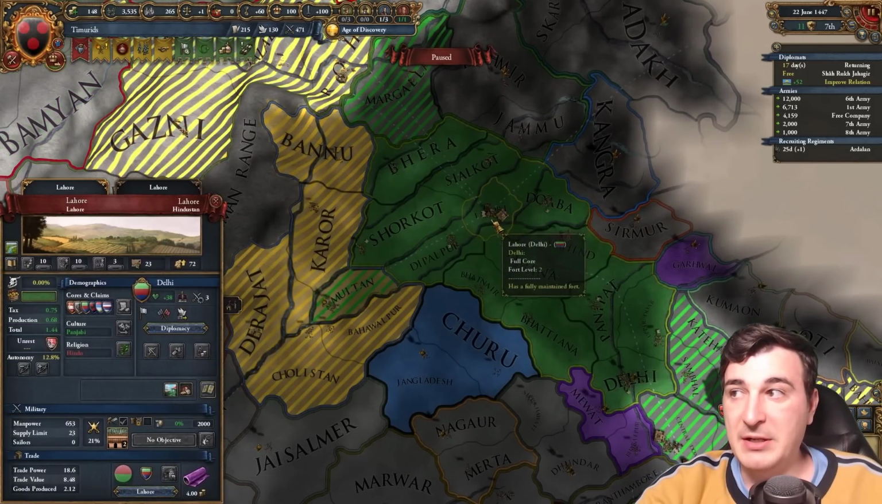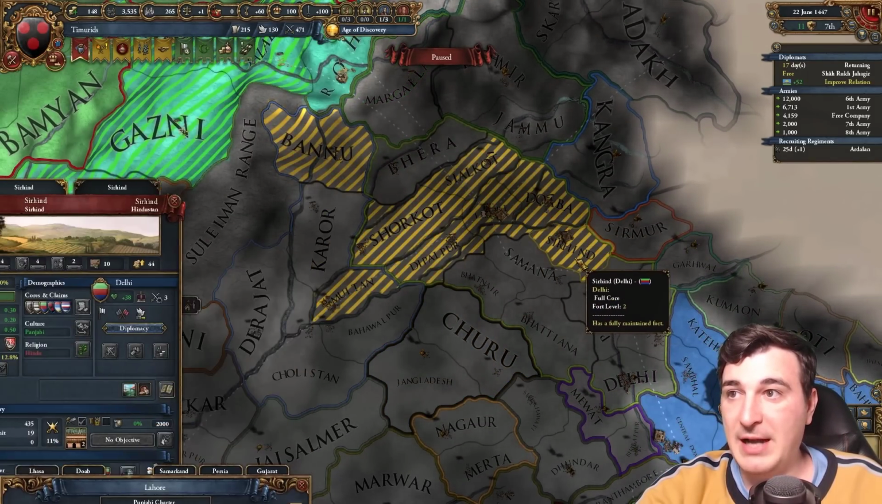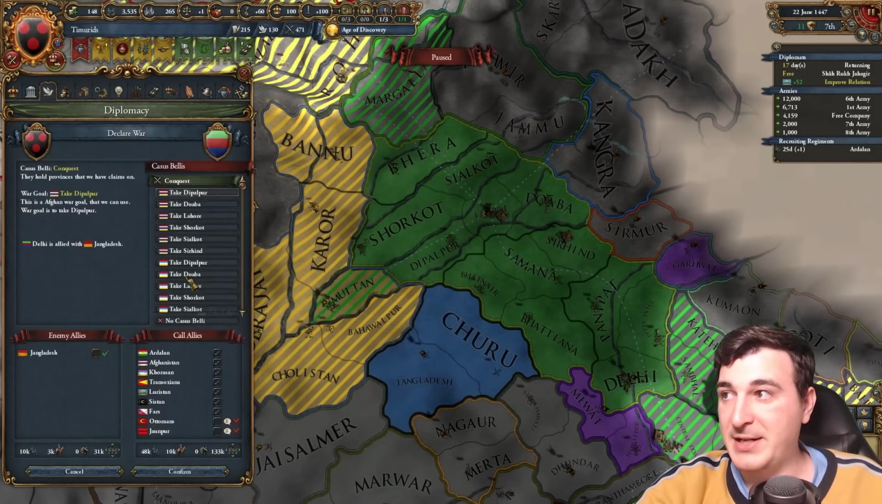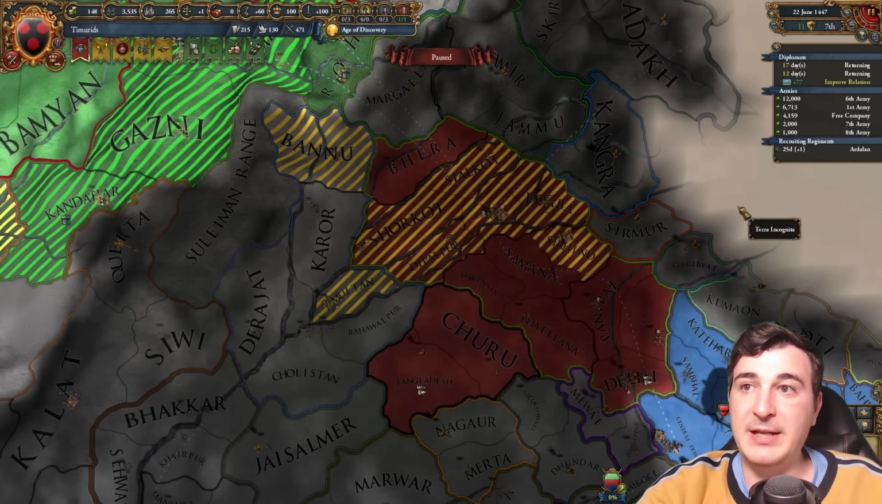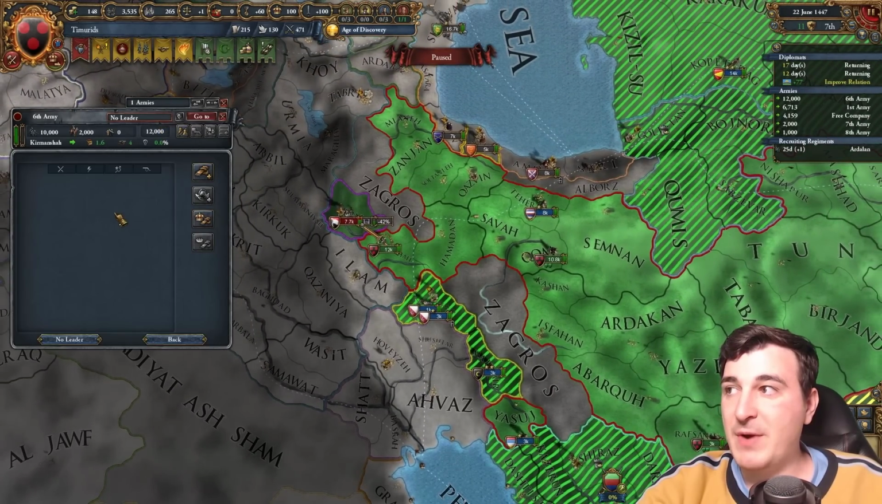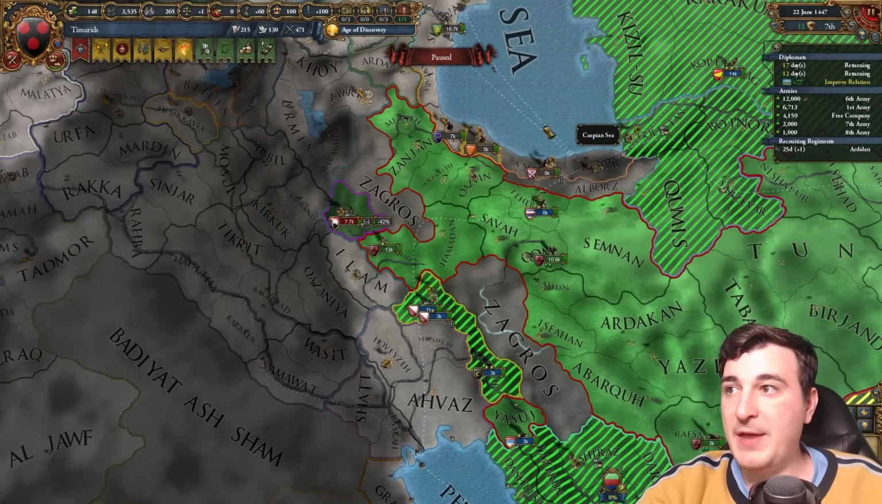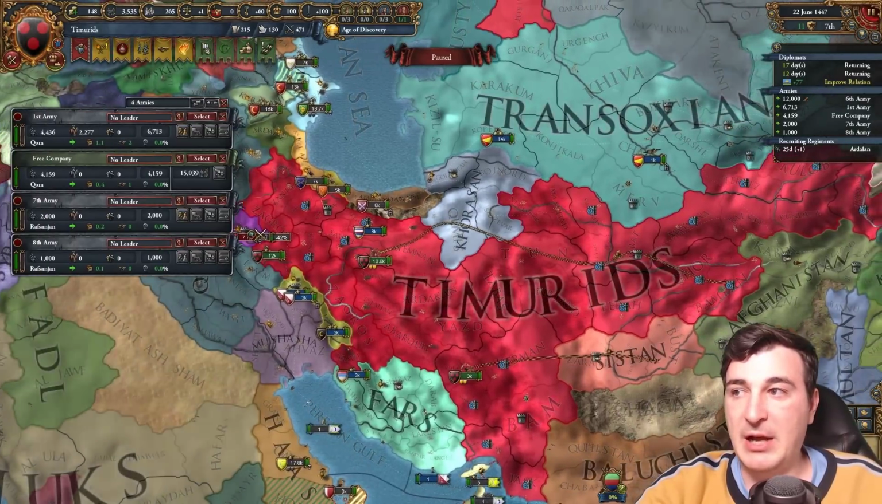Hold on a second. I got claims on Lahore, right? I think Lahore is the highest development one, isn't it? Yes, it is. Okay. So we're gonna go ahead and set Lahore, and let's go with the war. We're also gonna crush these rebels here, and whilst we're doing that, prepare for the assault into Lahorian lands.